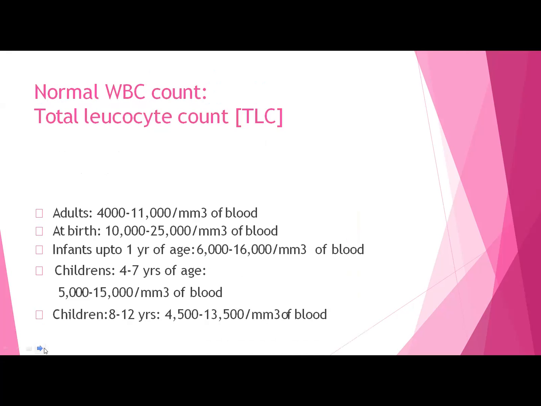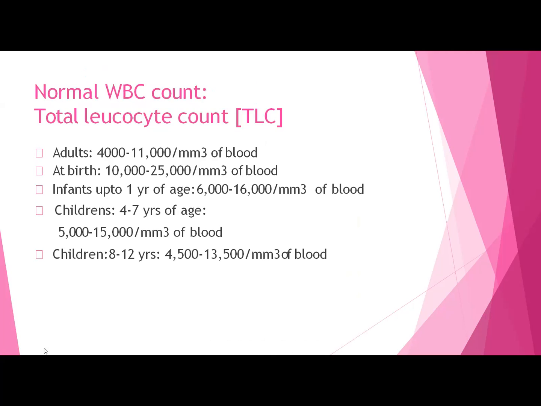Now, what are the normal counts of these? In adults, it is around 4,000 to 11,000 per cubic millimeter of blood, whereas in children it is somewhat more, and as the age advances, it goes on decreasing and achieves the adult level. So if you compare the infants up to 1 year of age, it is around 6,000 to 16,000.